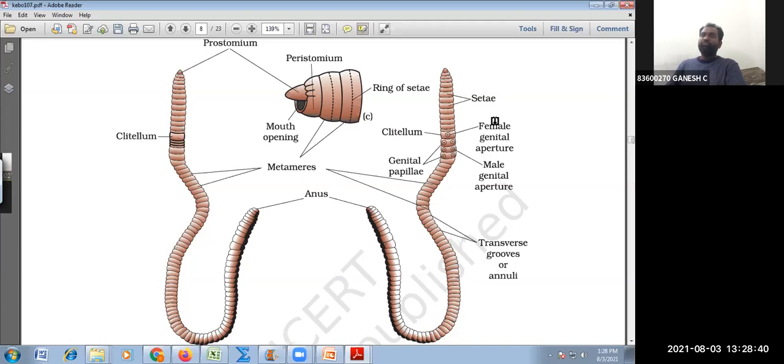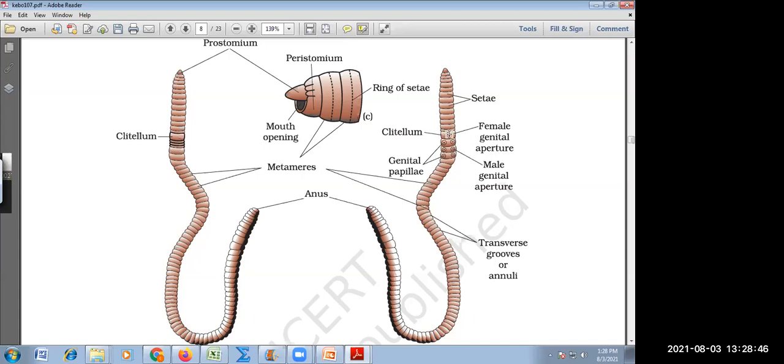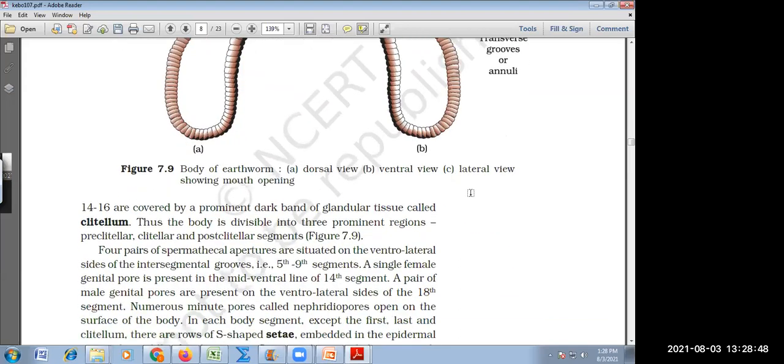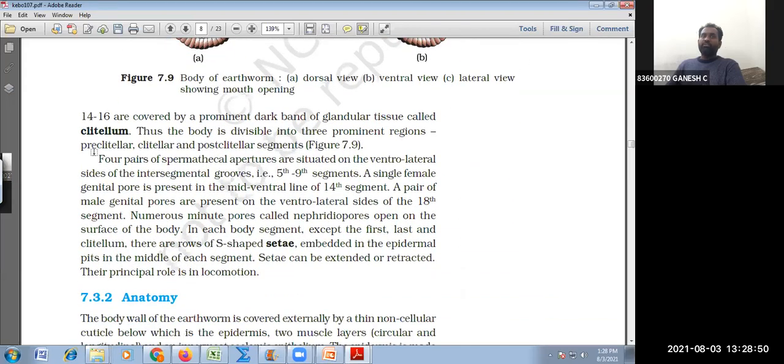So, where is the female genital pore present? On the ventral side. The clitellum is from 14 to 16. Whereas 4 pairs of spermathecae are present between the 5th to 9th segments.